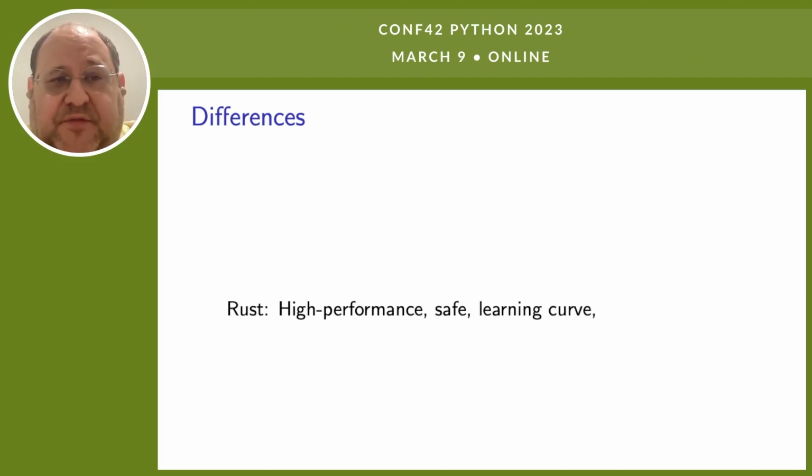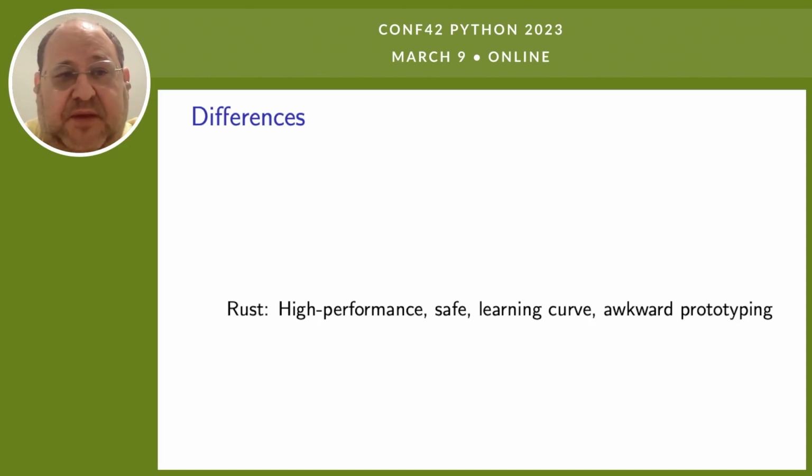But it comes with a learning curve, right? You saw I have to understand stuff like mutable references, and if you do slightly more complicated things, you'll start to have to understand borrow checkers and lifetimes and a lot of fun things like that. It's not trivial, and that makes it kind of awkward for prototyping. If I want to quickly change a function interface, I also have to change the type information.